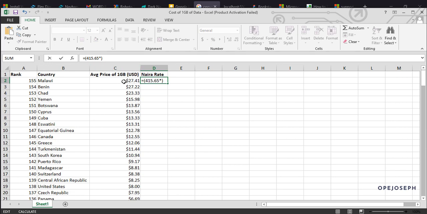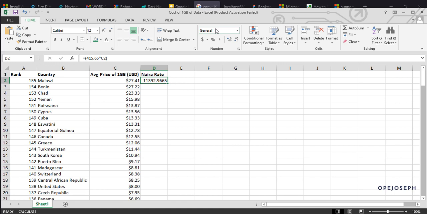Multiplied by, you now select this cell. I'm selecting cell C2, then close the bracket. I'm going to hit enter. Now it's telling me that the naira rate is 11,392.9665 kobo. But let's make it more naira.